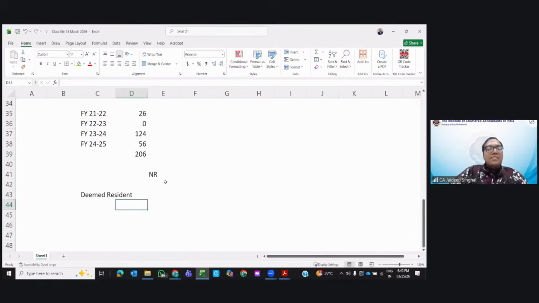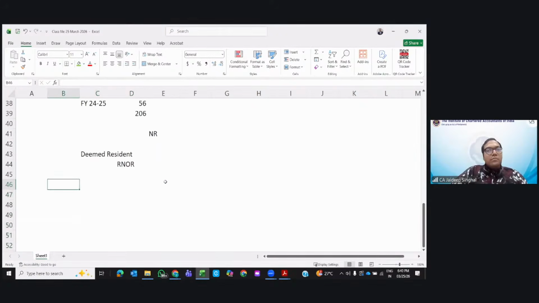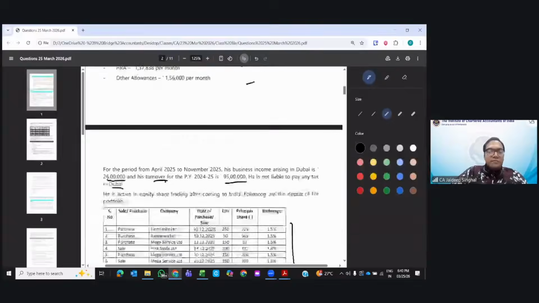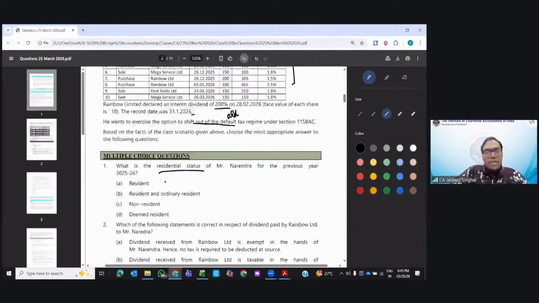Clear? And what is the status of a deemed resident? He is treated like RNOR. Clear? I hope everyone is with me till here. The answer would be D, deemed resident.